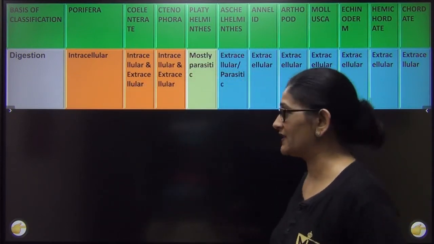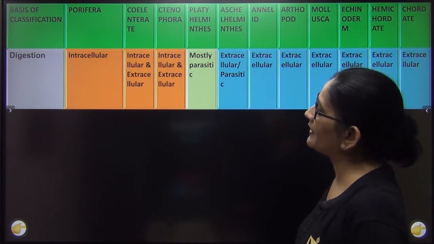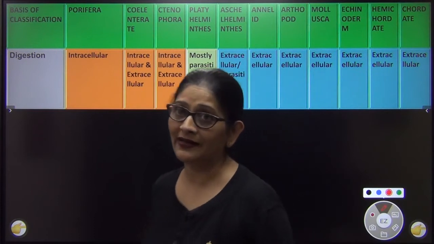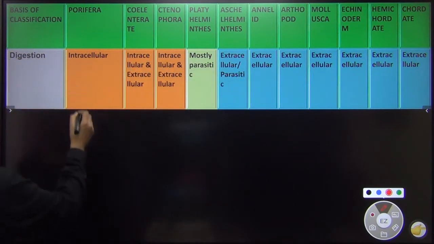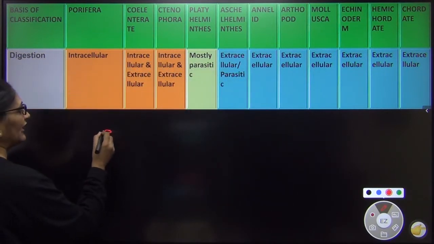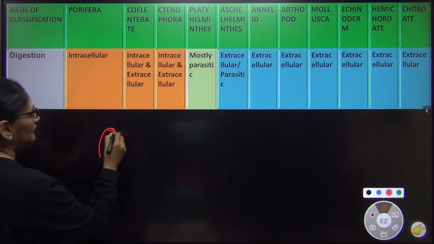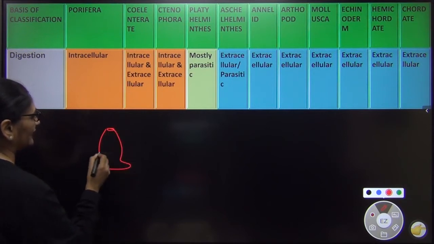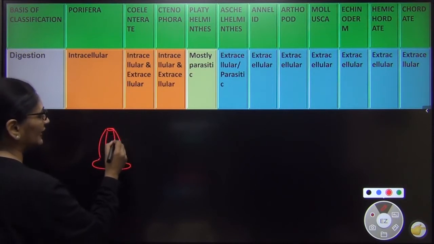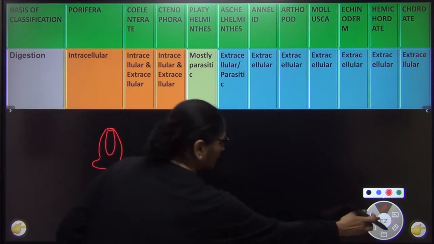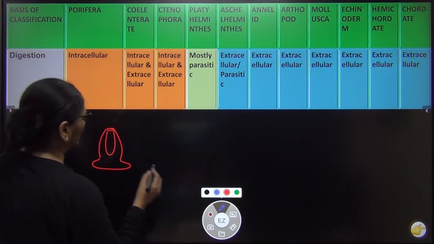जैसे ही मैंने आपको digestive system पढ़ा दिया, now next I am going to talk to you about the process of digestion. I want you to understand that in Porifera, let me come back once again. In Porifera, as I told you, say this is my Porifera, that is the sponge, this is the spongocoel, you know that, and you know that it has a lot of pores, that is why we call it Porifera.